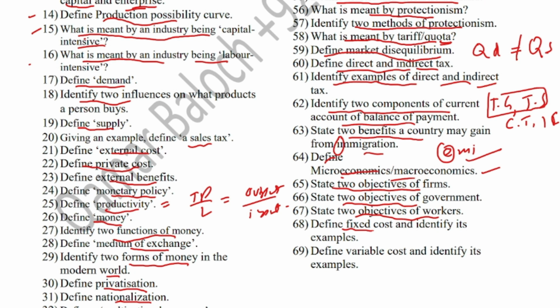Define fixed cost and identify its example. Fixed cost is the cost that is fixed by nature and it does not change with the change in output. An example can be rent, interest on loans. Like rent of the building is always fixed, right? It doesn't depend upon the level of output you produce. You have to pay that rent. Interest on loans and cost of insurance, these are fixed costs. Define variable cost and identify its examples. Variable costs are the costs that vary with the output, and examples may include cost of raw material, wages of non-permanent staff, electricity charges, etc. So they depend on the quantity of output produced.